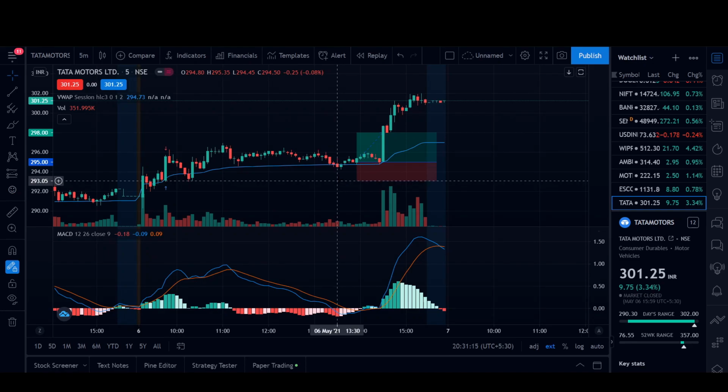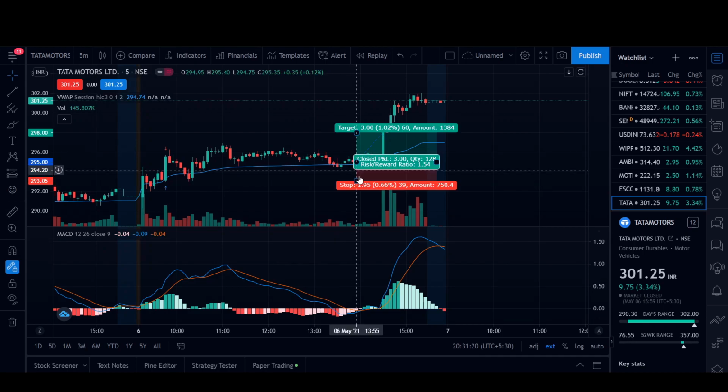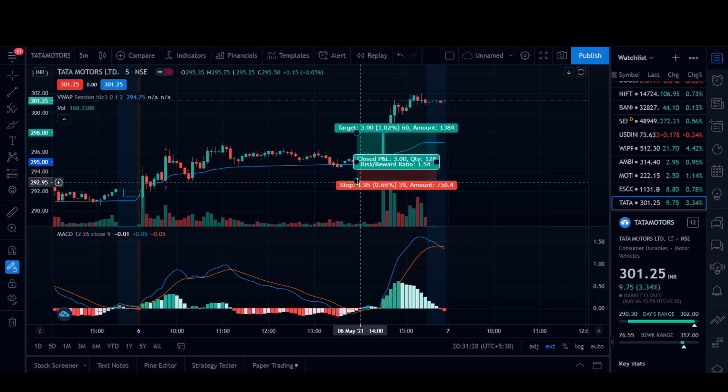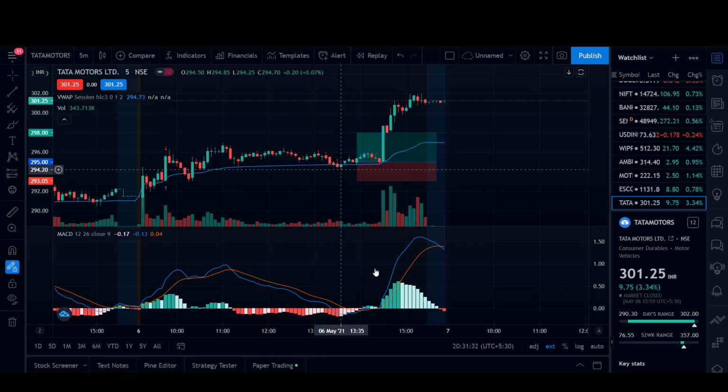So as we can see here, I have kept it around 0.50% below the VWAP. As I see there is a support price here, so I've kept my stop loss at this place and my target of 1%. Okay, I got a confirmation from the MACD and I bought this stock here and I made around 1%, which was around 7,000 rupees in my capital.